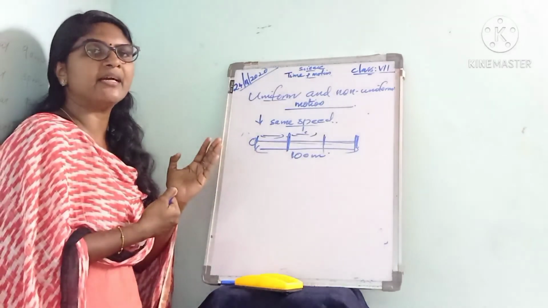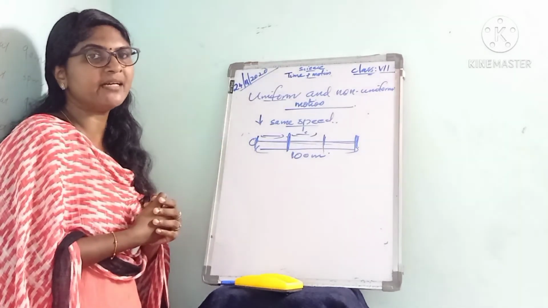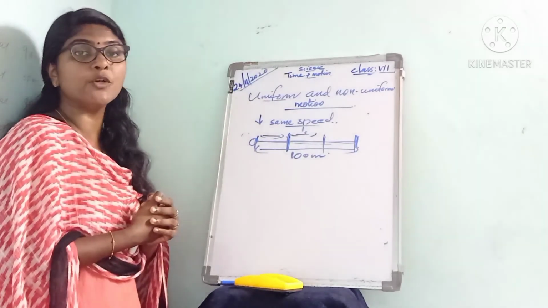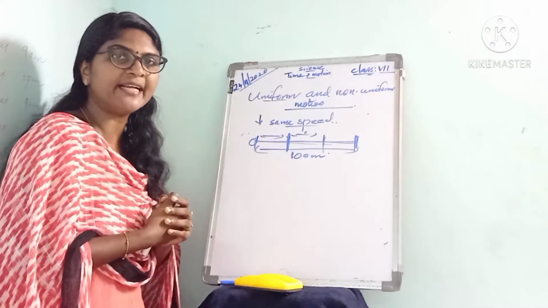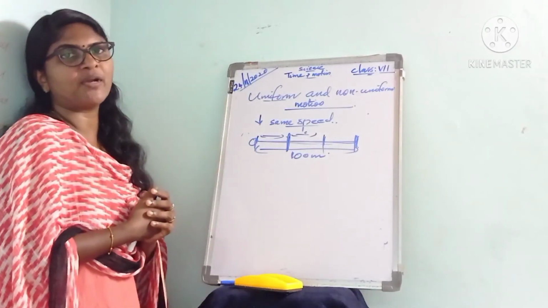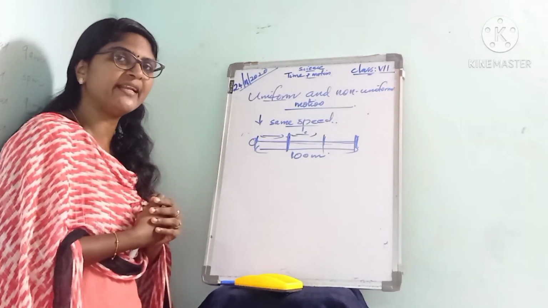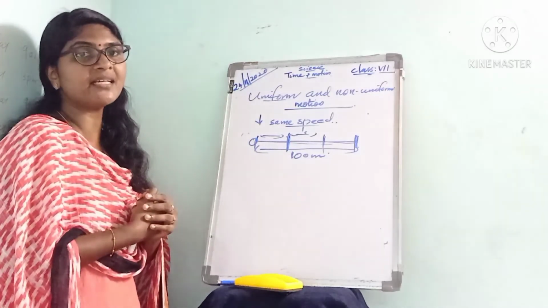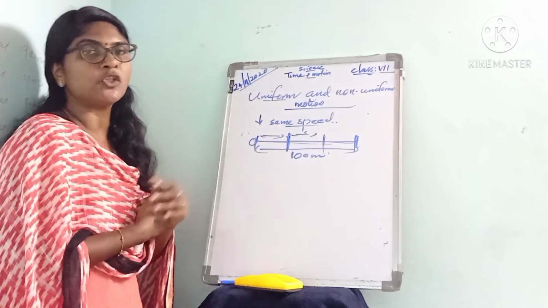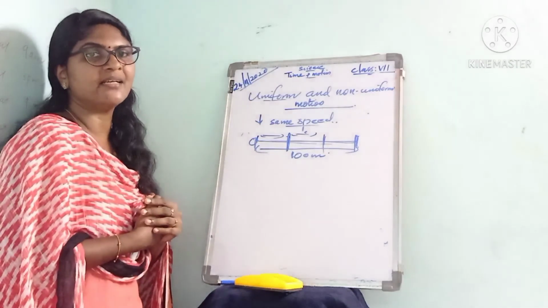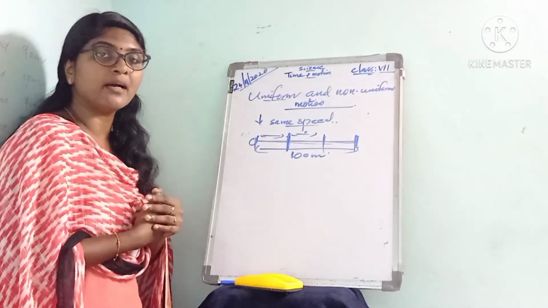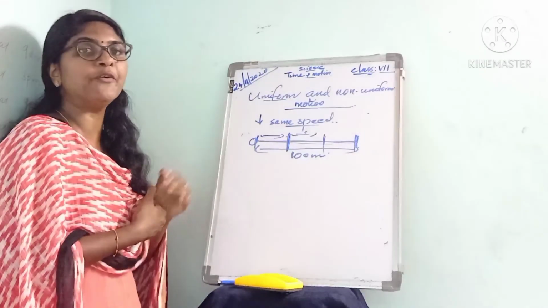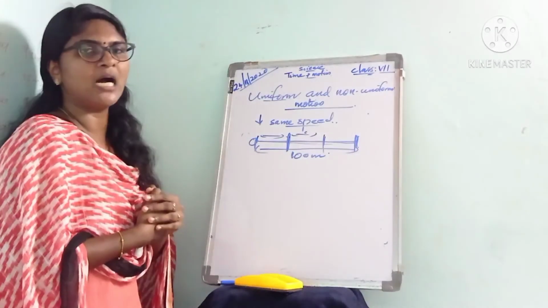Then we came to speed. What is speed? Distance traveled by an object in unit time is called speed. What is the unit of speed? Meter per second. How can we calculate average speed? Average speed is total distance traveled divided by total time taken. Listen to it. If the distance is measured in kilometers and time is in hours, then we can write the unit of speed as kilometer per hour.